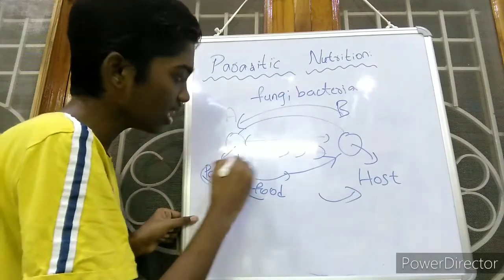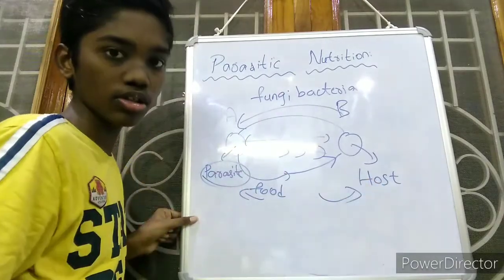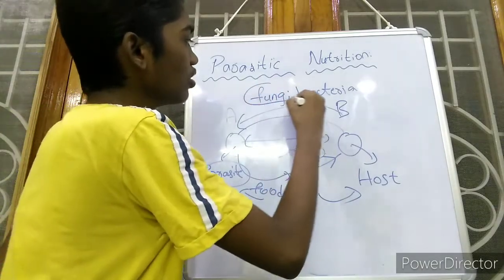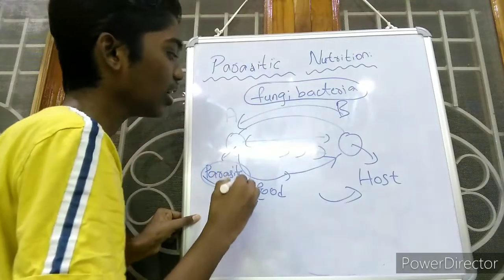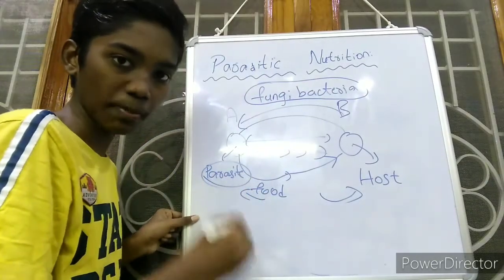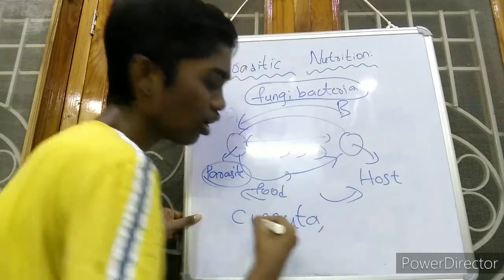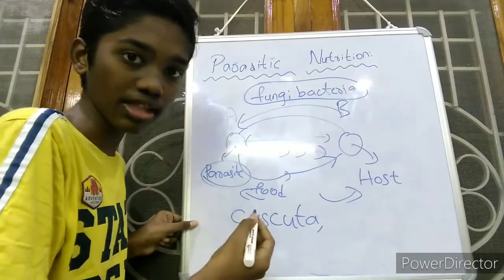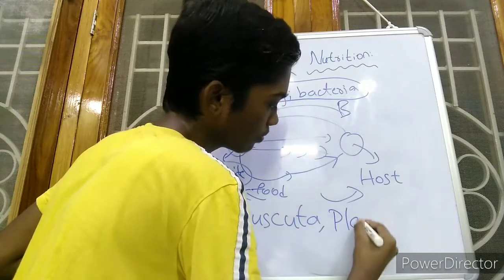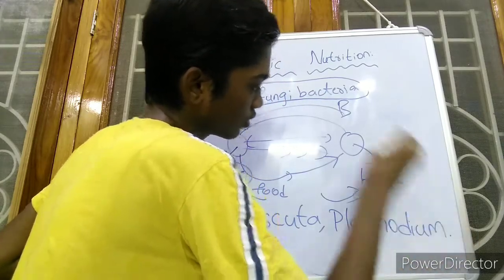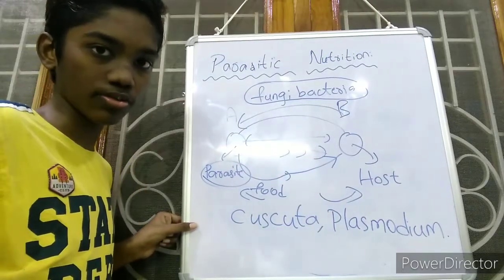Sometimes the parasite may even kill the host. So I said that parasitic nutrition is seen in fungi and bacteria, and it is also seen in plants such as Cuscuta, and in animals like Plasmodium. So this is about parasitic nutrition.